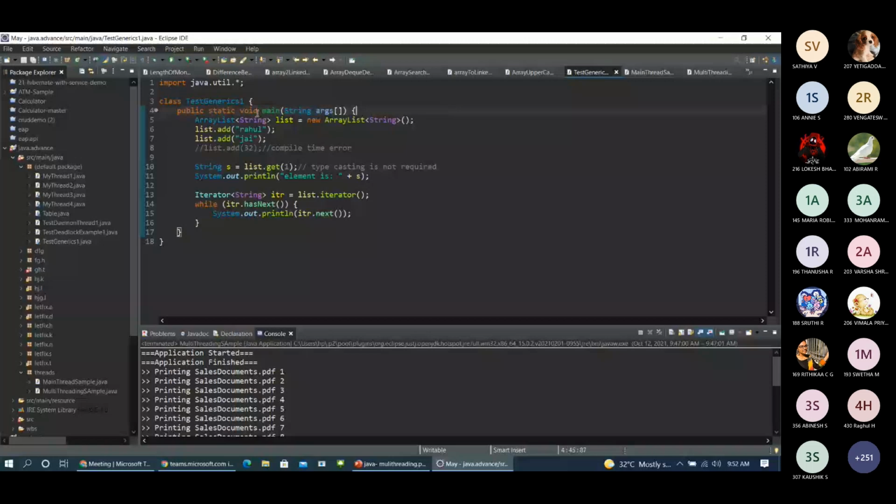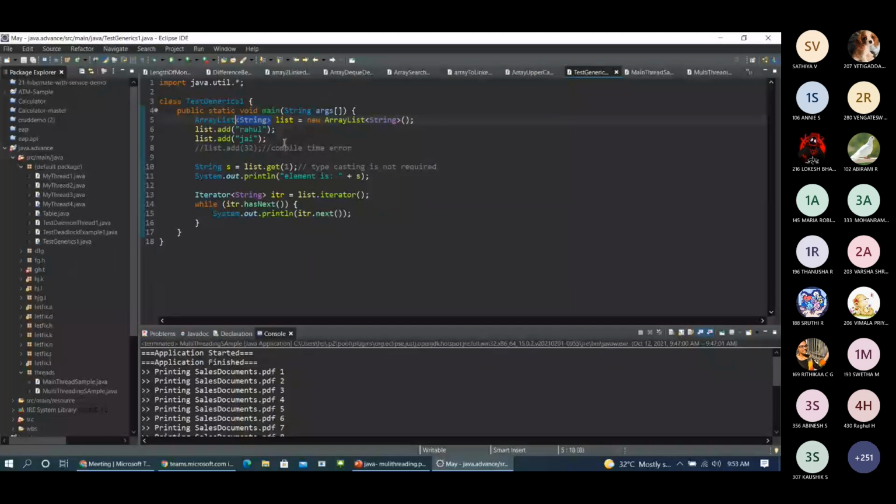And also we need to specify what kind of list it is going to be, whether it is a list containing numbers or a list containing strings. If I'm not providing this string, it may accept integers or doubles or float data types. So I'm restricting my list to accept only string values. This is where we are talking about type safety. So we are specifying that my list should only accept the string class.